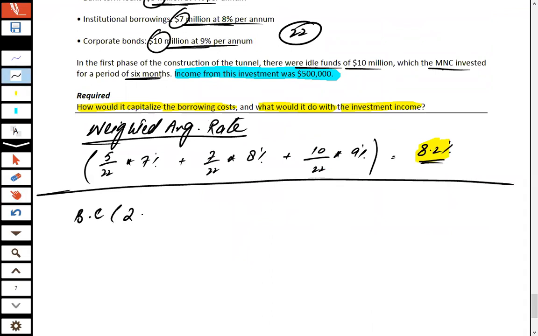Borrowing cost would be calculated on the amount used to construct the tunnel, that is 20 million. Don't take 22 million over here because the excess 2 million is for working capital. That 22 million is used in the calculation of the weighted average rate, but it should not be used in the calculation of borrowing cost, because borrowing cost is calculated on the amount of loan that is used for the construction of the asset.